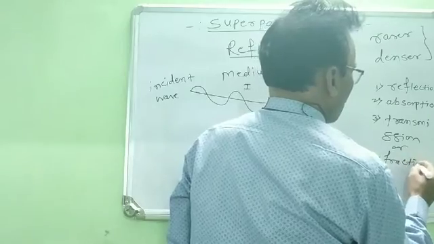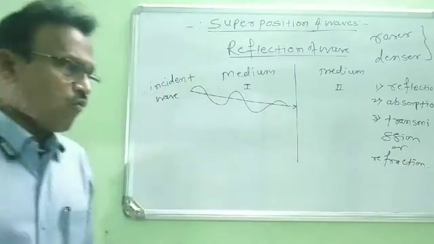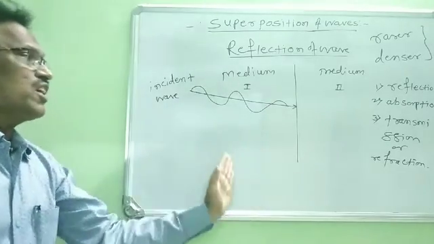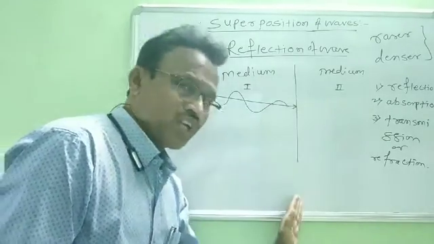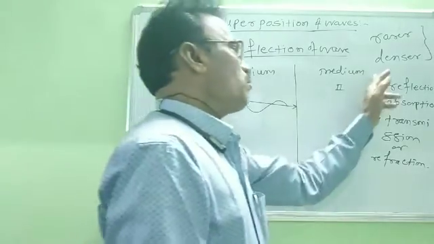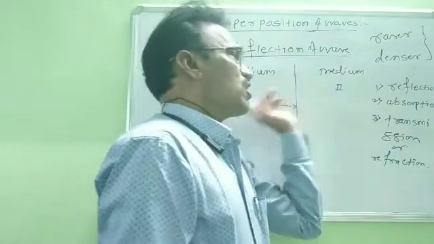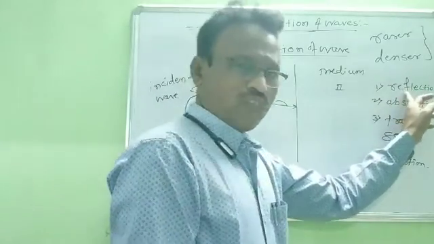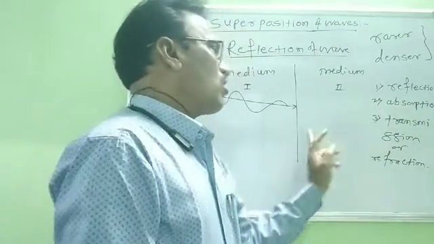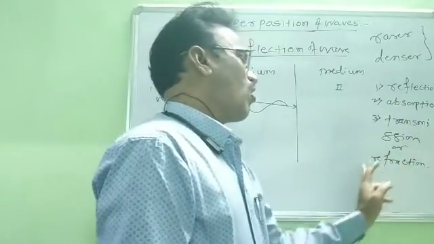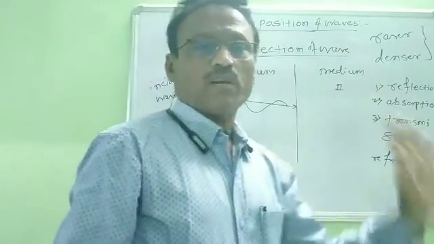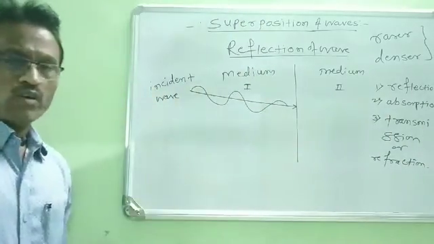Therefore, when any wave travels through one medium and reaches the boundary between two mediums, there are three possibilities. This incident wave can be reflected, or it can be absorbed, or it can be transmitted or refracted towards the second medium. Okay, now we consider one by one what happens.